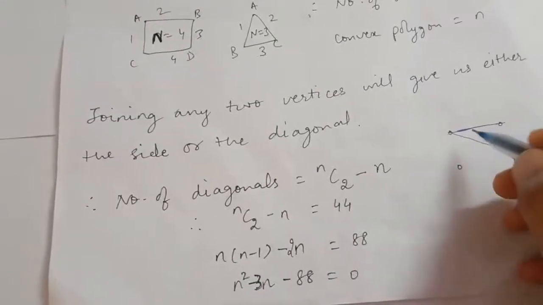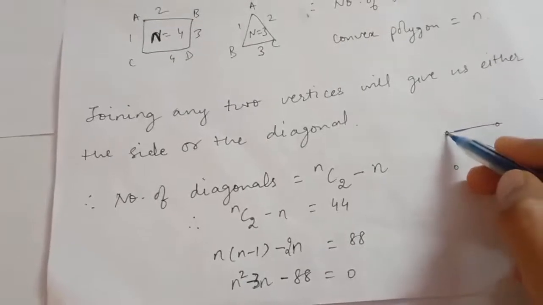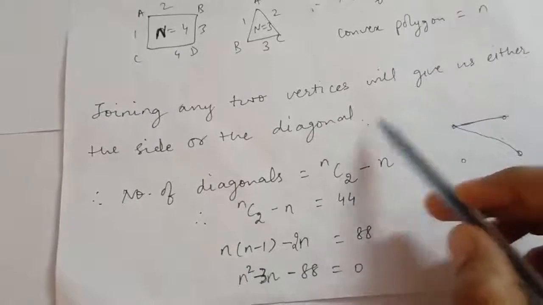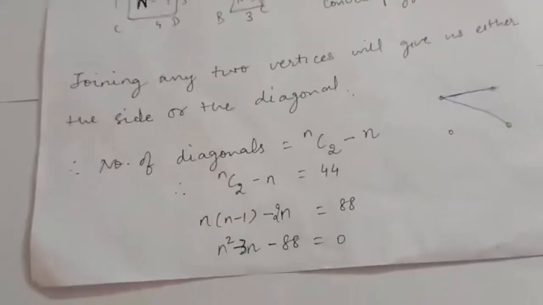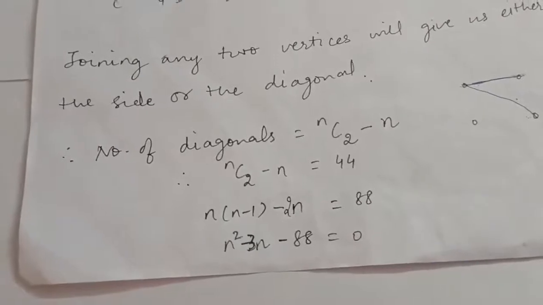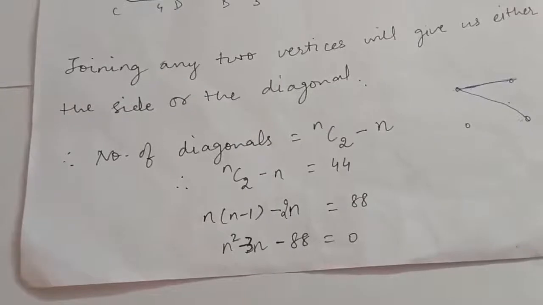That is, whenever I join any 2 points from the vertices, either it will give you a side or it will give you a diagonal, right? Now the number of diagonals will be, if I subtract the number of sides from the total cases, then I will get the number of diagonals.